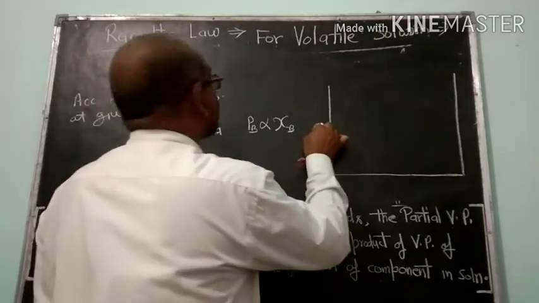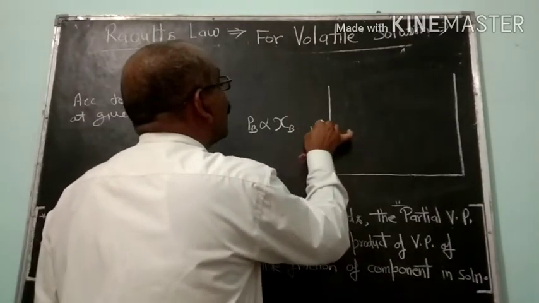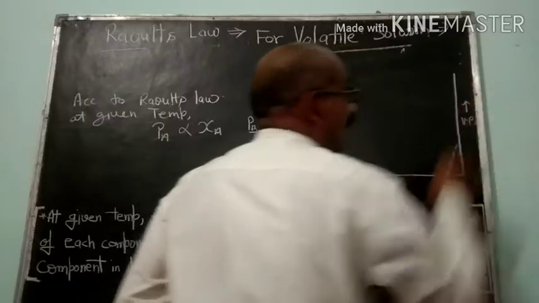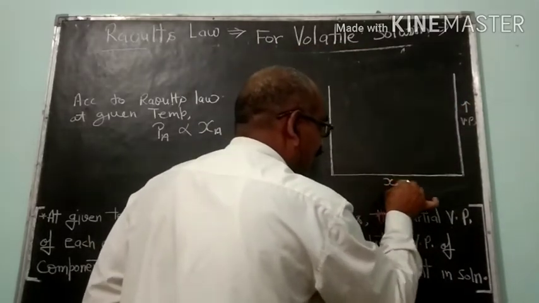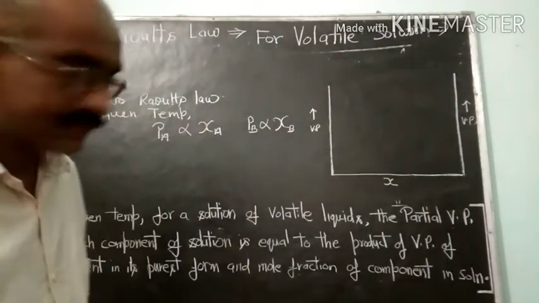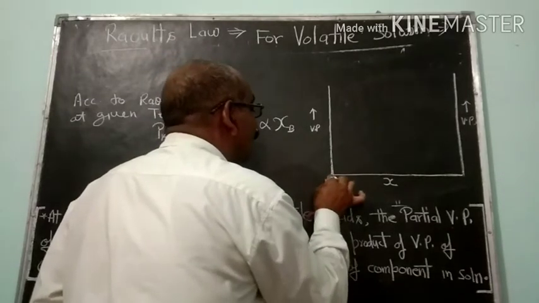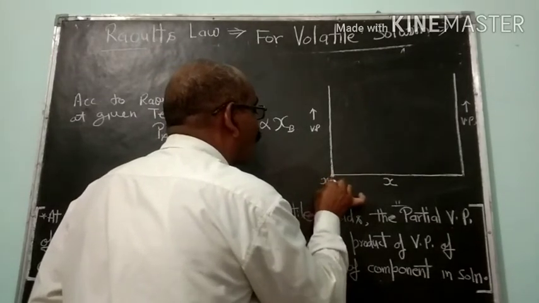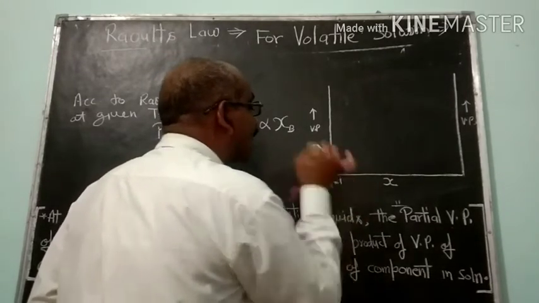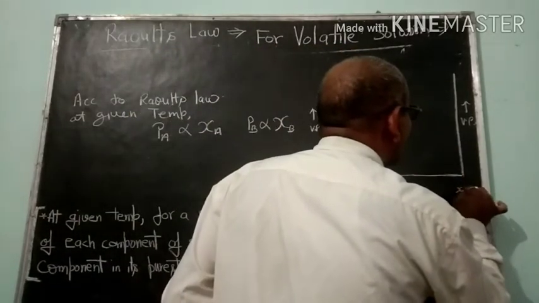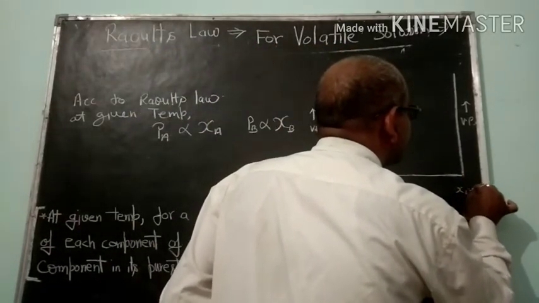So on one axis we are taking the vapor pressure and on the other axis we are taking the mole fraction. At this end, the mole fraction of component A is 100%, that is 1, while at the other end the mole fraction of component A is 0.